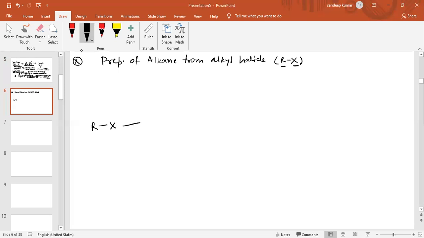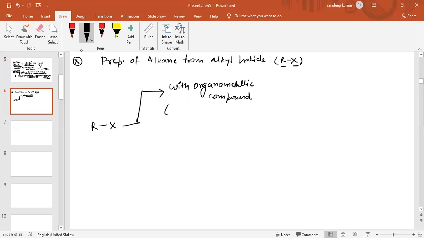By using alkyl halide, we can react alkyl halide with an organometallic compound. So what is an organometallic compound?